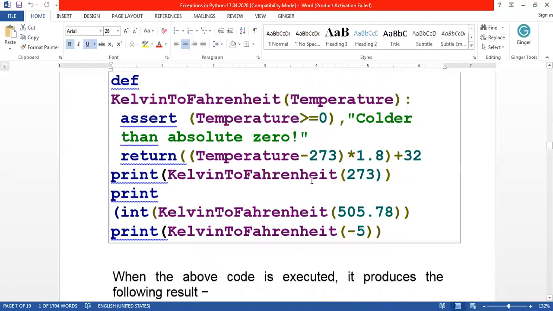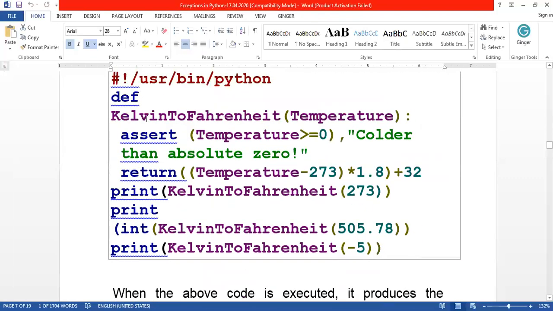So look at this example. Here, Kelvin to Fahrenheit. This is a function. Inside this function, I am using assert temperature greater than or equal to 0. So inside this assert, what is the condition I have given? Temperature greater than or equal to 0. Only if the temperature is greater than or equal to 0 will this logic be executed.